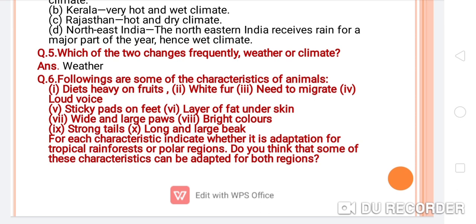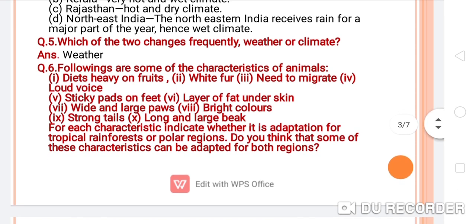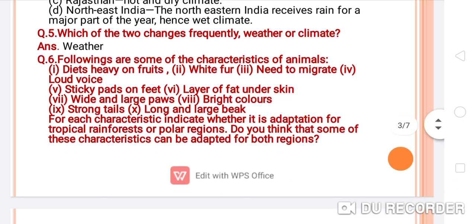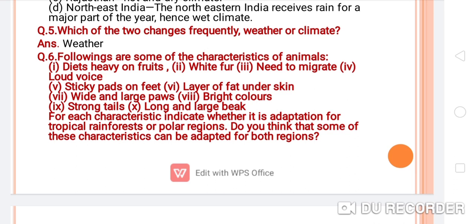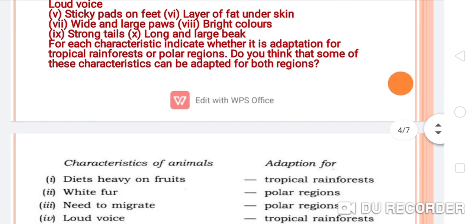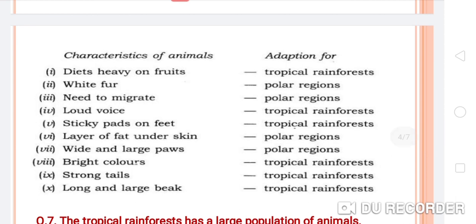For each characteristic, indicate whether it is an adaptation for tropical rainforest or polar regions. Do you think that some of these characteristics can be adaptations for both regions? So let's see what the answers will be. Number first, diet heavy on fruits.